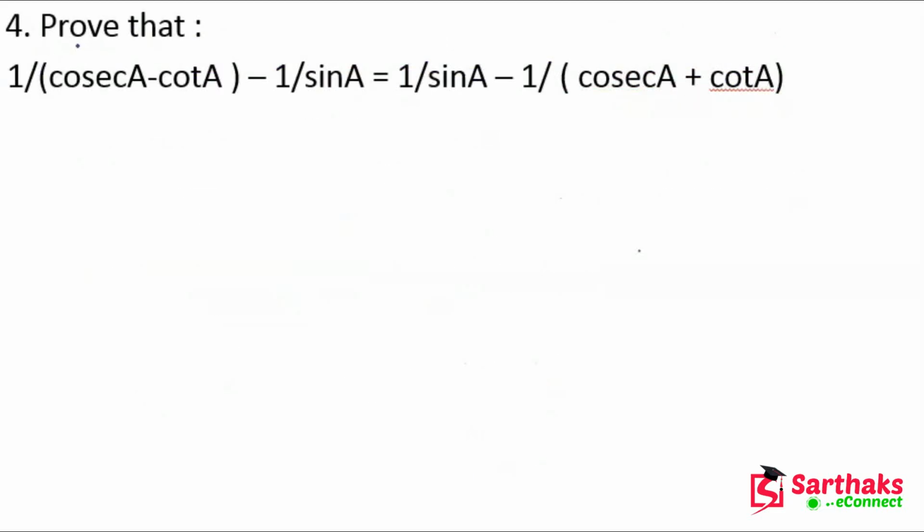Yes, so the next question is, prove that 1 upon cosec A minus cot A minus 1 upon sin A is equal to 1 upon sin A minus 1 upon cosec A plus cot A. Okay, my dear friends, so now first we are going to take LHS. So 1 upon cosec A minus cot A minus 1 upon sin A.